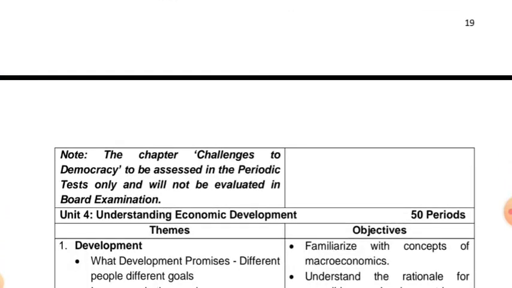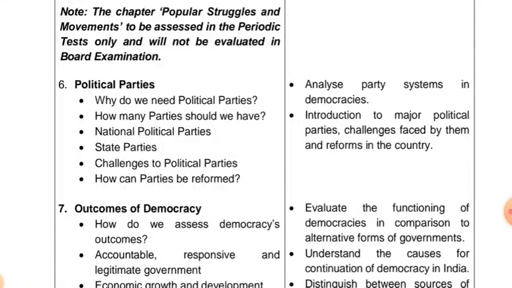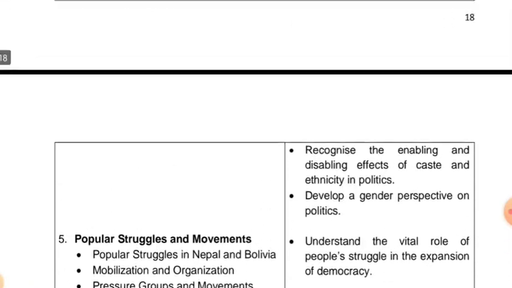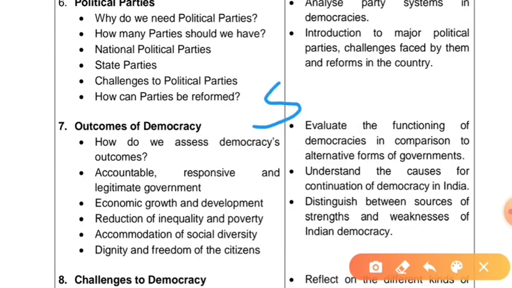The last chapter, challenges to democracy, will not be evaluated in the board examination, only in periodic assessment. So if we calculate, there are 5 lessons for us that are important in civics.